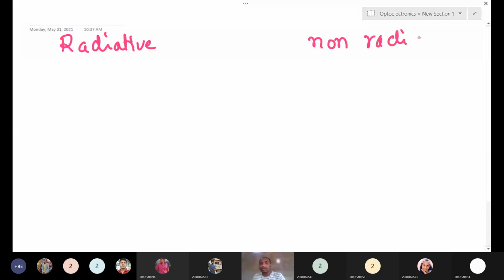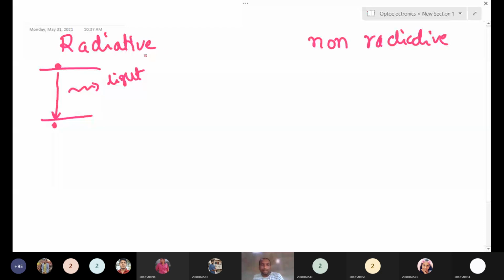Radiative. So here, what is happening? The electrons directly jump from the conduction band to the valence band. They will emit some light here. Whatever is emitting light is radiative. These are emitting light. That's why it is a radiative recombination process.